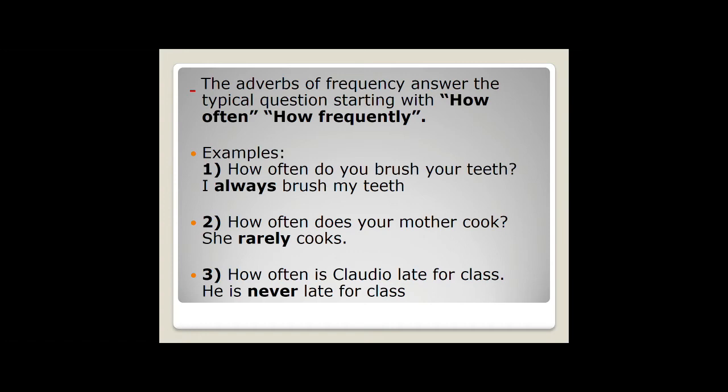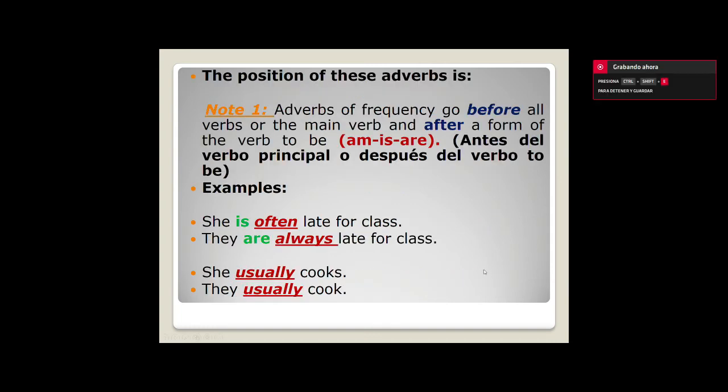So, here, as you know, we can use adverbs of frequency in the middle of the subject and the verb. Okay? Here, she, in this case, in the middle. Yes? And here, in this case, is totally different. Okay? So, let's continue. Okay, guys. Let's continue with the position of these adverbs.